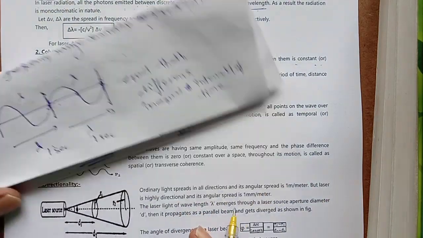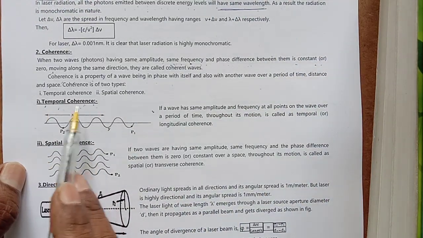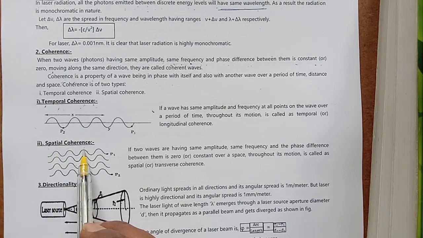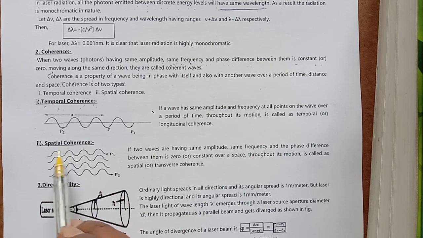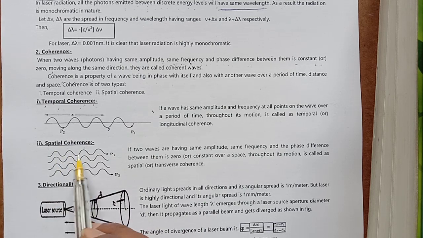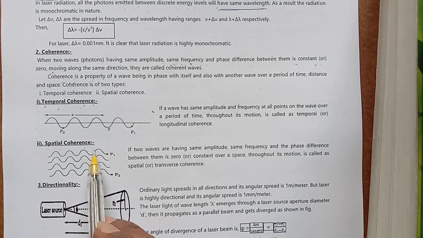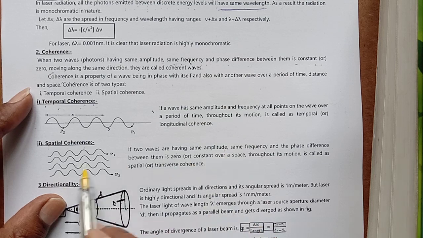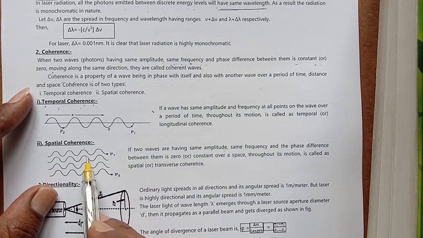So then it is called what? Temporal coherence. Now come to spatial coherence. Spatial coherence, here number of waves is taken. If two waves are having the same amplitude, all these waves are having same amplitude.